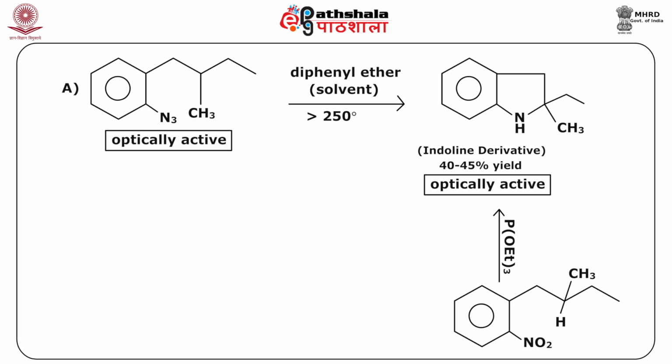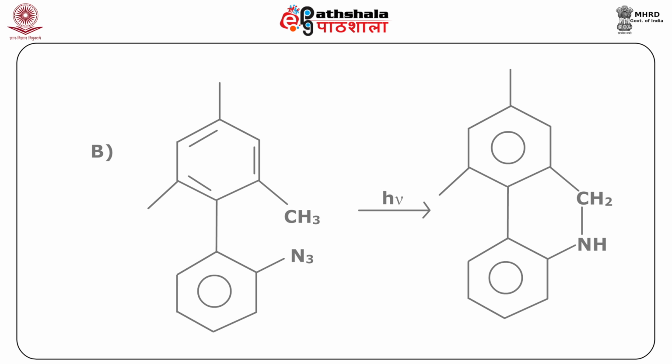You can notice there is a cyclization taking place after the nitrene is formed and the rearrangement, and this is around 40 to 45% yield of the product, and this can be further converted into this particular product by the treatment with triethoxy phosphorus molecule. Another example you can consider is this molecule which will give rise to another nitrene as an intermediate, and it will further cyclize to give you this particular product.